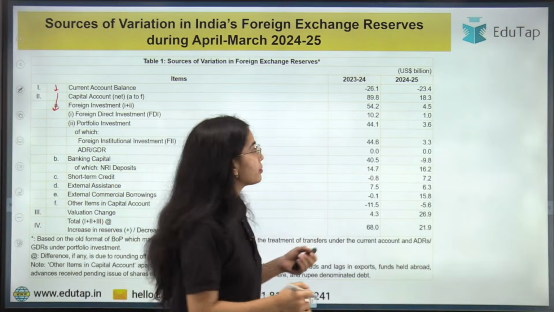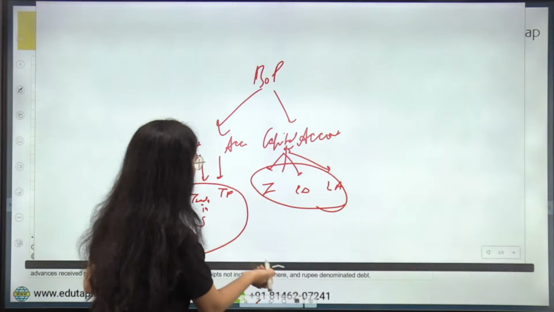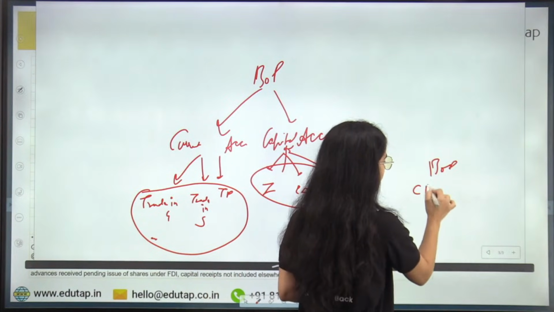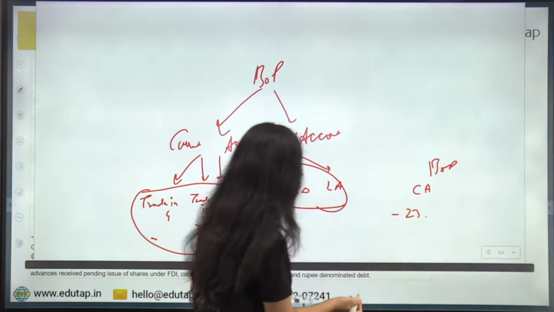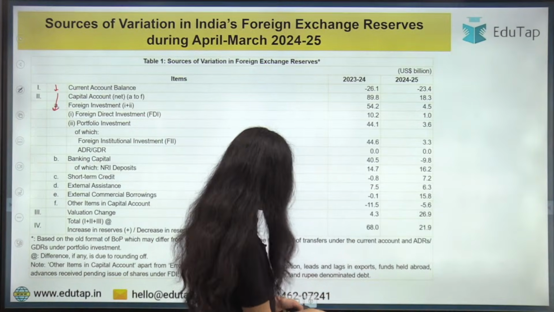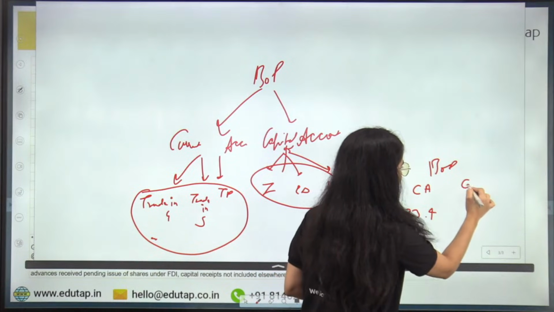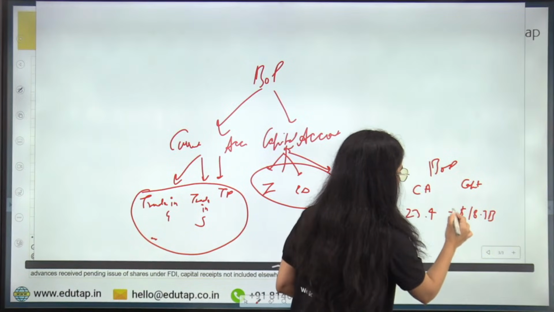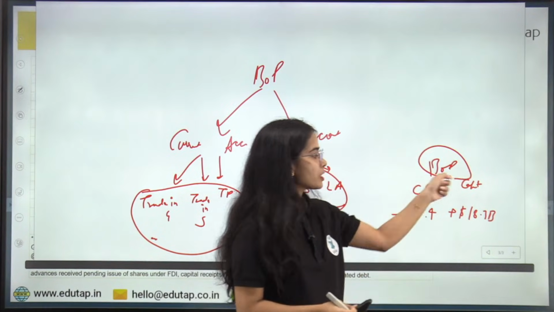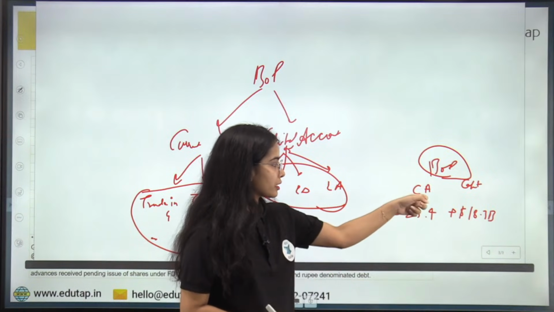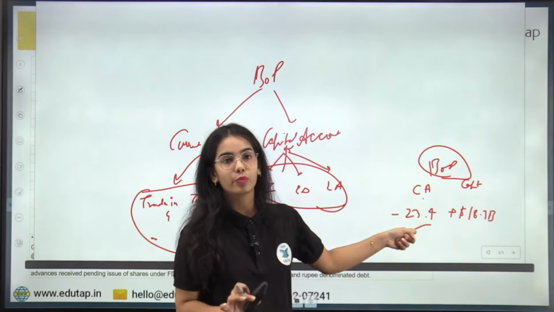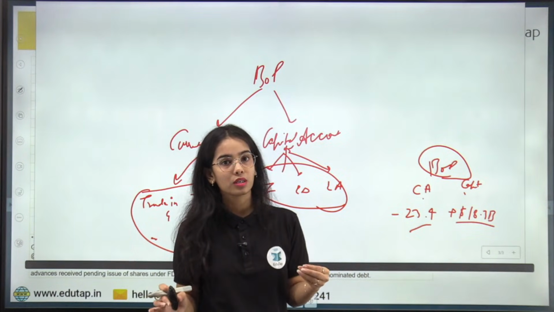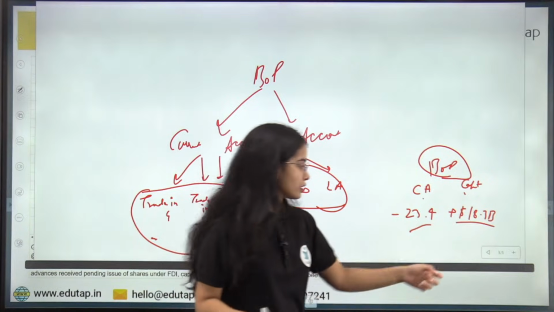Okay, now can you tell me, in the balance of payment, in the current account we have the deficit of $23.4 billion, and in the capital account we have the surplus of $18.3 billion. So can you tell me whether the balance of payment will be in surplus or deficit? If in the current account we have the deficit of $23.4 billion and in the capital account we have the surplus of $18.3 billion, do we have a surplus or deficit?